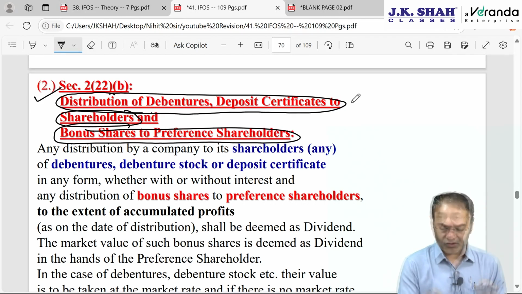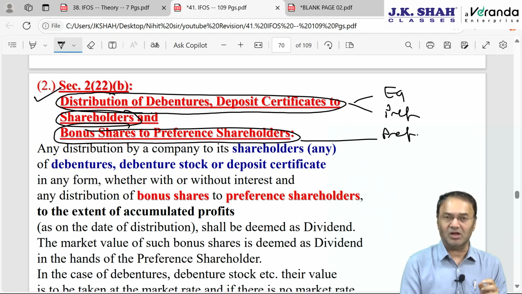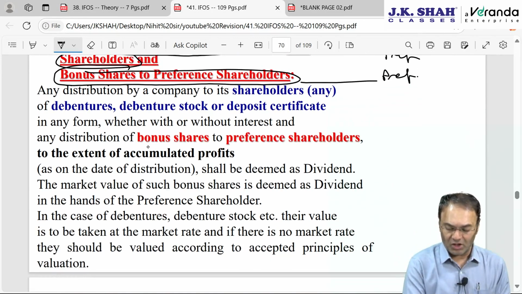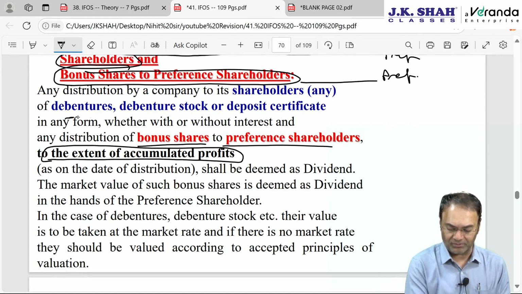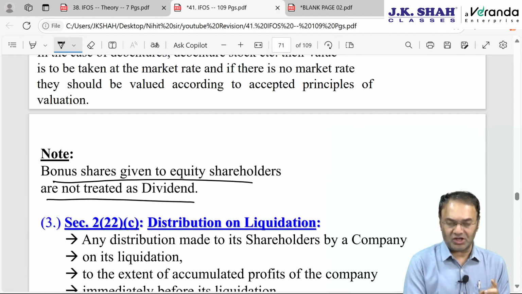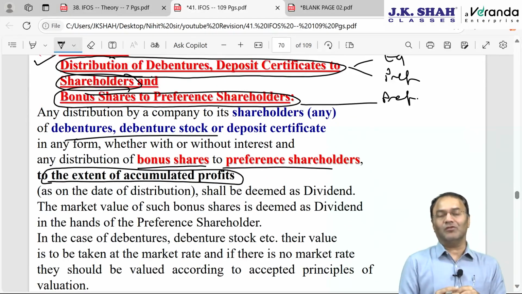The first part is distribution to equity shareholders or preference shareholders, but if bonus is declared to preference shareholders, then it will be deemed as dividend, naturally to the extent of accumulated profits of the company. However, mind you, bonus shares given to equity shareholders will not be deemed as dividend. And how to find out the value of these things?